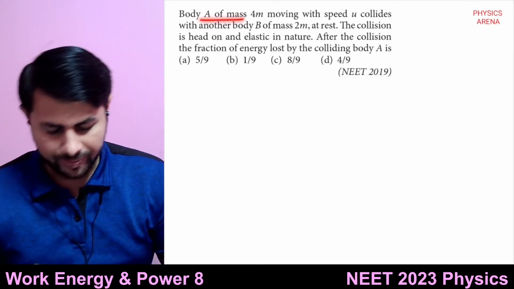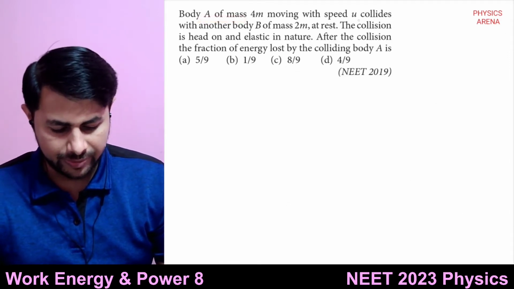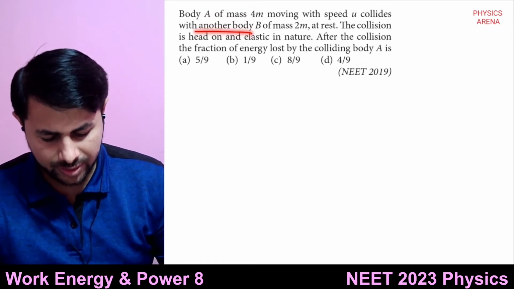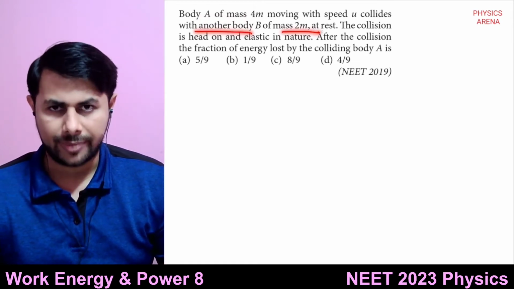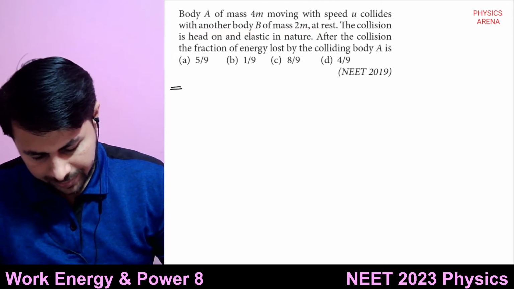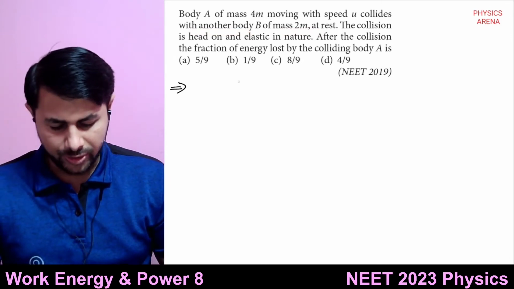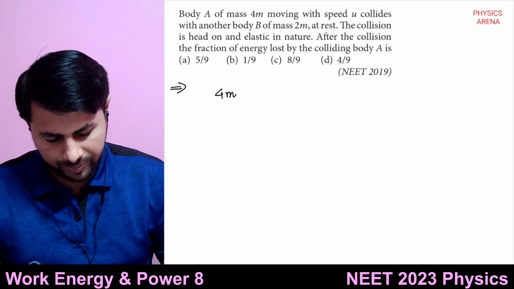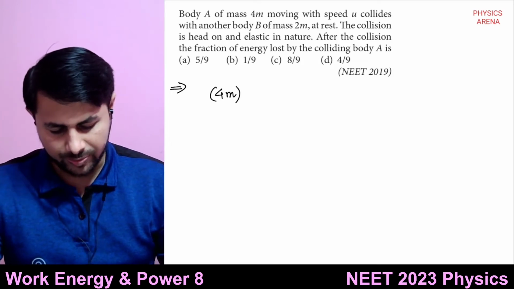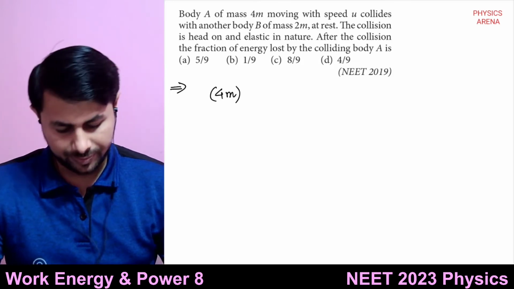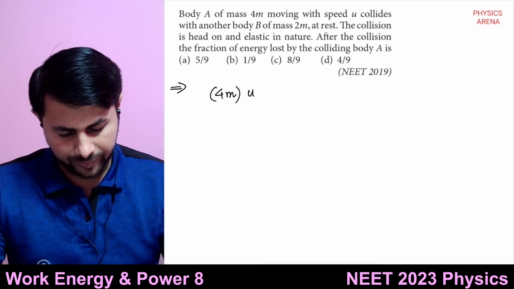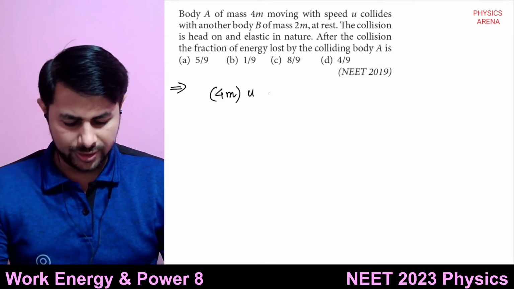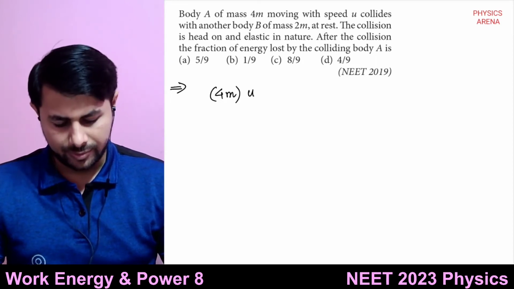So a body of mass 4m moving with speed u collides with another body b of mass 2m at rest. Okay, so first body is moving, its mass is 4m, this is first body, and its speed is u. So this is the initial momentum, right?